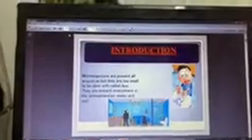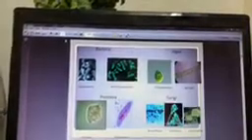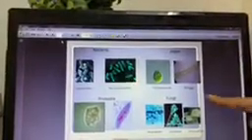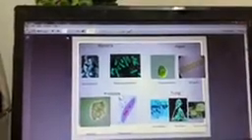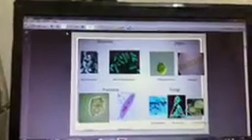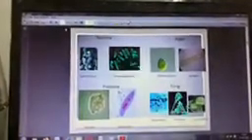Now on the basis of shape, the bacteria are classified into various types. If bacteria are rounded in shape, they are called coccus, right? And if they are rod shaped, as you are seeing in the picture, they are called bacillus. And if they are in spiral form, they are called spiral bacteria.